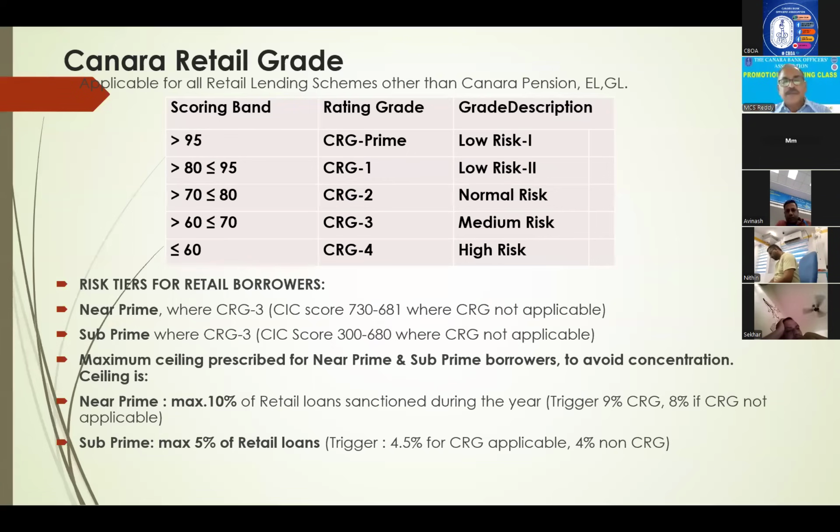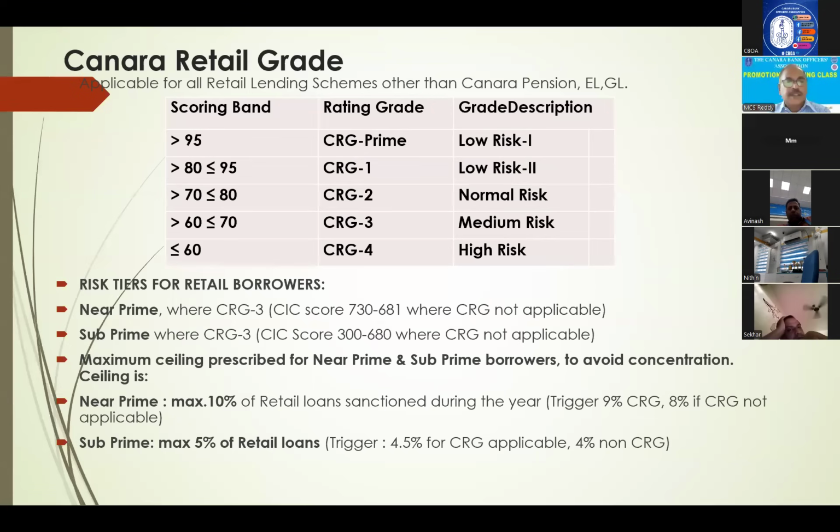If one secures more than 95% marks, then we call it CRG prime and low risk; 80 to 95 is CRG one, etc. Right? Now, risk tiers for retail borrowers. Recently, the bank has given instructions. Even our Jagannath sir has talked about these two, near prime and subprime, where you should not lend more than 10% of your total retail portfolio. That is what they have fixed as limits.